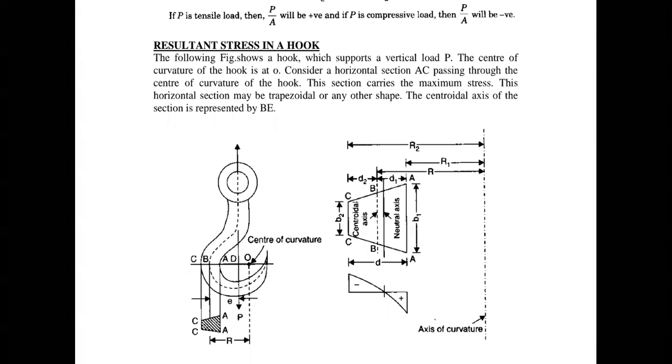Once you understand one problem, you can easily understand what is happening in this kind of crane hook problems. The procedure is very simple, the same procedure. First thing is finding the position of the neutral axis. And the second is, according to the problem, considering your direct loading condition.